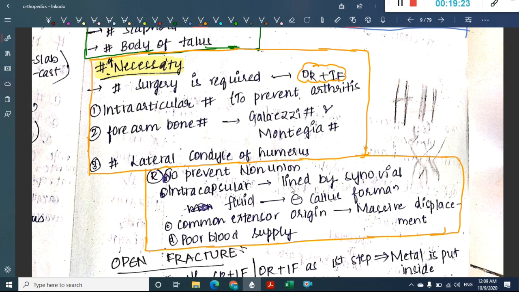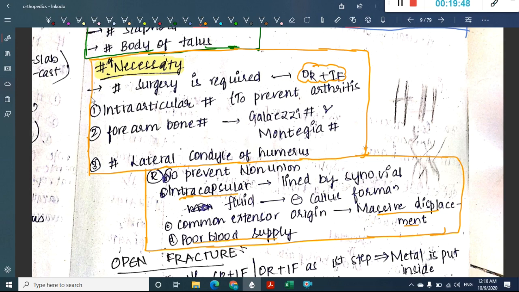They also have a common muscle origin, and as a result they cause massive displacement, and because of this we cannot even do closed reduction. Then they have poor blood supply, and because of loss of proper blood supply, they cannot be united properly.